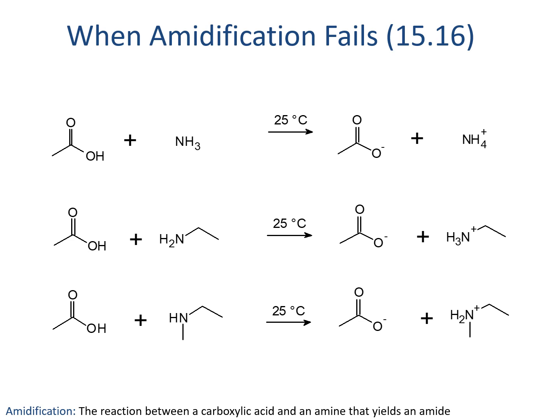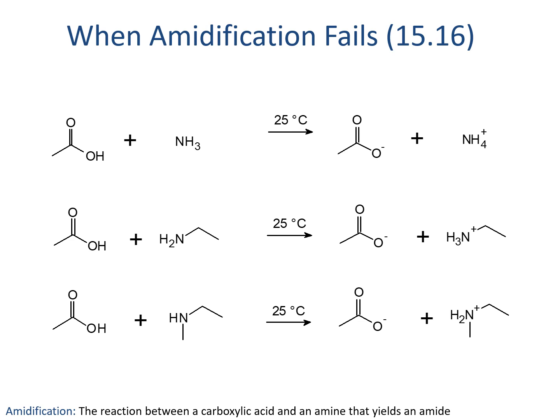If we just stick a carboxylic acid and an amine in room temperature water, we won't actually see that change. We won't form the amide. That's because even though the amide is relatively stable, the acid-base reaction between a carboxylic acid, which is acidic, and an amine, which is basic, is much faster and prevents the amidification from happening under normal conditions. This is good news in our bodies because we have a lot of carboxylic acids and amines floating around, and we don't want them randomly reacting.